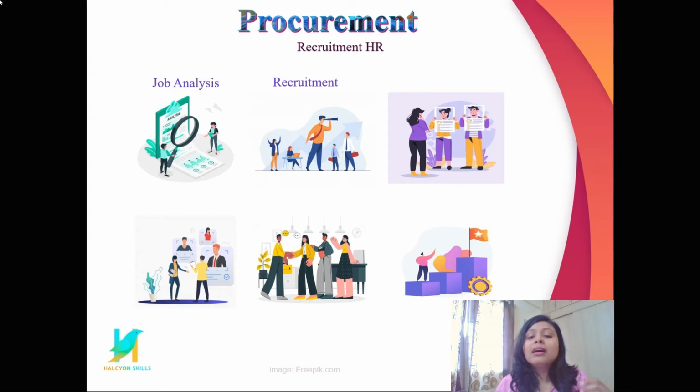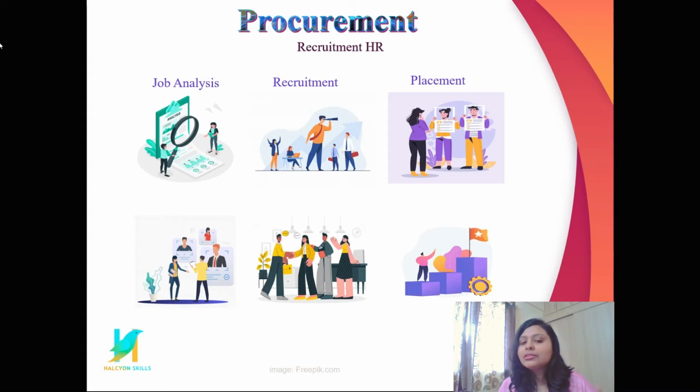From this advertisement, they collect a lot of resumes and these are handed over to the placement HR. The placement HR team scrutinizes the resumes and later makes a set of likely resumes that can go to the next round. Maybe it's a technical round or one more HR round.